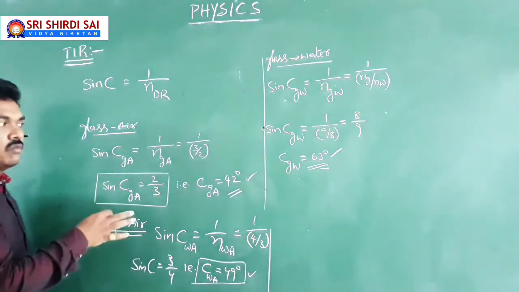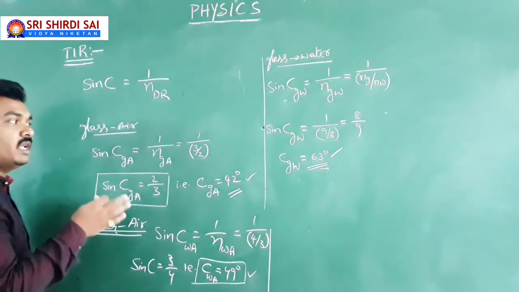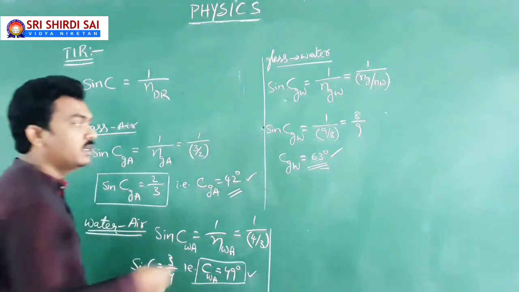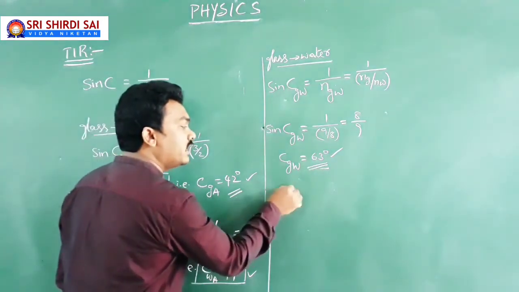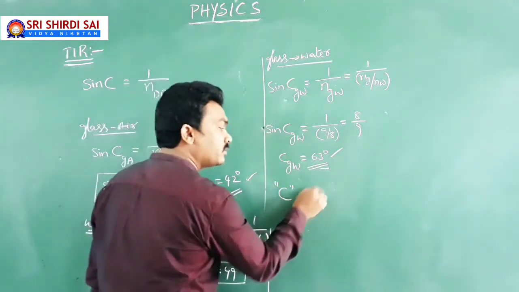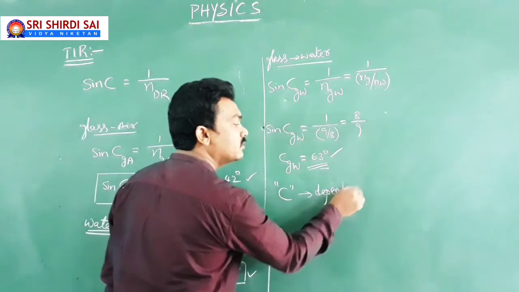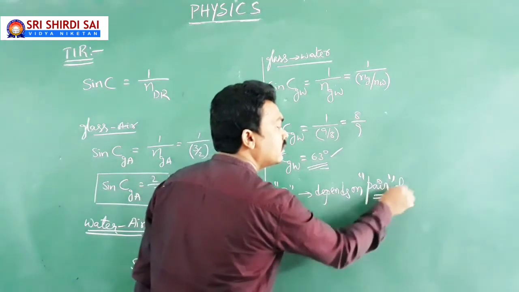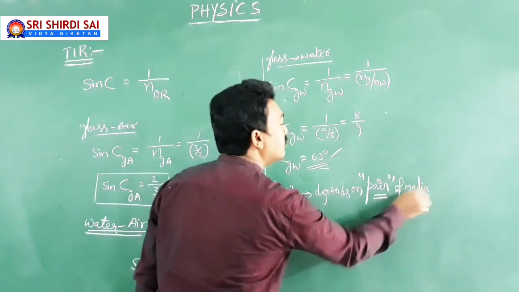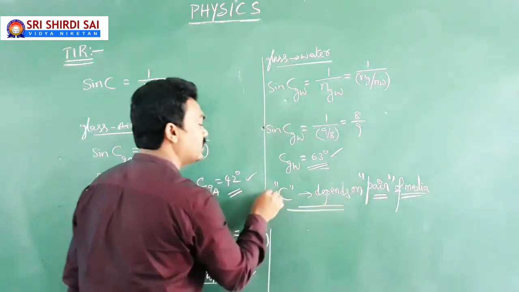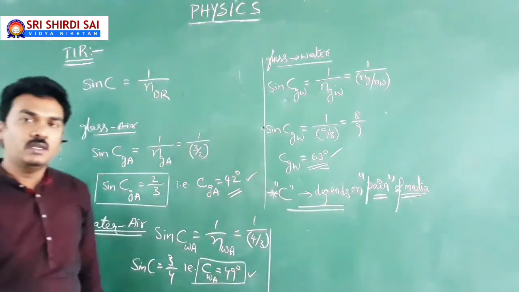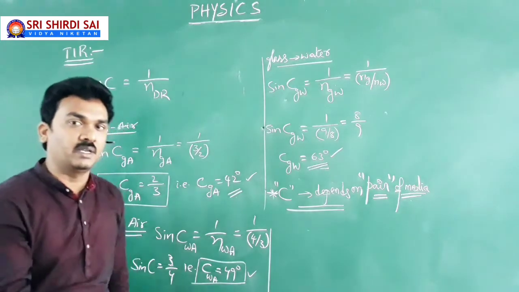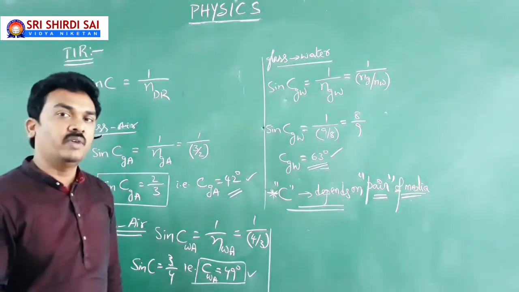So from all this, what I wish to conclude is that when a light ray travels from a denser medium to a rarer medium, on dealing with total internal reflection, the critical angle of incidence in the denser medium depends on the pair of media. This is very important. This is the point. To say clearly, we are dealing with the factors that can influence the critical angle of incidence in the denser medium, which does not remain the same but varies according to the pair.